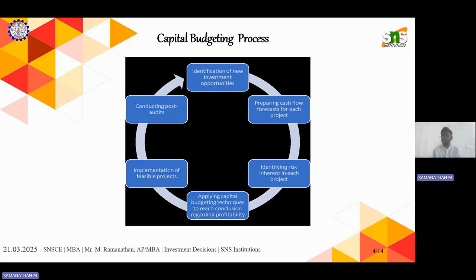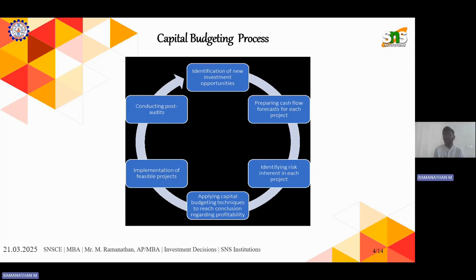With these analyses, we can come to know which project, investment, or business gives more profit, irrespective of the risk we identified in the previous step. Once we apply capital budgeting techniques, we will know what kind of appreciation, interest, return, or income we will get out of it.